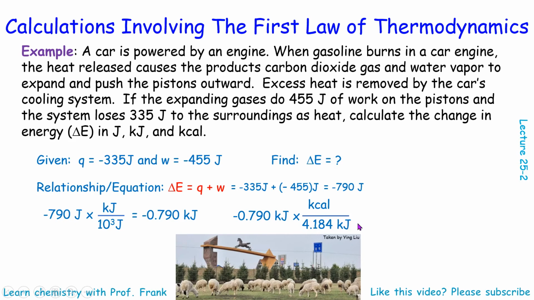Yes, I did not give you that direct relationship, but in the previous slide, I did give you 1 calorie equals 4.184 joules. So therefore 1 kilocalorie equals 4.184 kilojoules. Kilojoules are cancelled. Now we have negative 0.189 kilocalories. That's how we solve this problem.